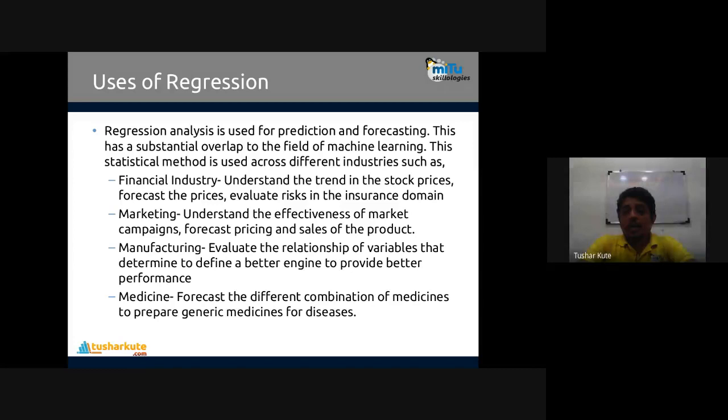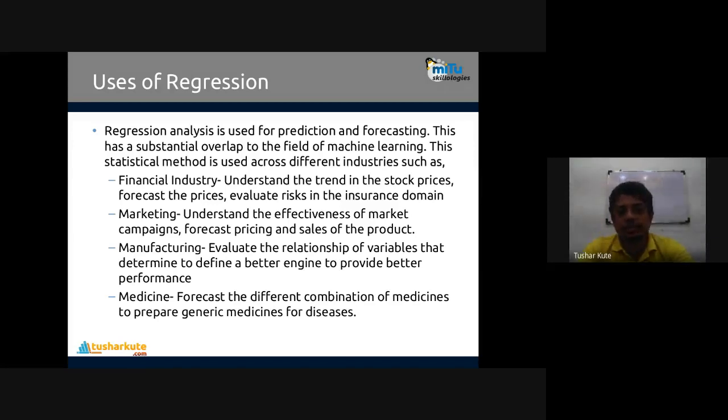Then in marketing, understand the effectiveness of market campaigns, and forecast pricing and sales of the product. You can understand how effective a campaign is, whatever campaign you are running online in digital marketing, on Facebook, Twitter, LinkedIn or Instagram. Are you getting more leads day by day or not? That also you can find. And how many leads you will get after 10 days, 15 days, 20 days, or 1 month, or what my pricing will be in the future. Forecast the pricing, and how the sales of my product will increase in future.